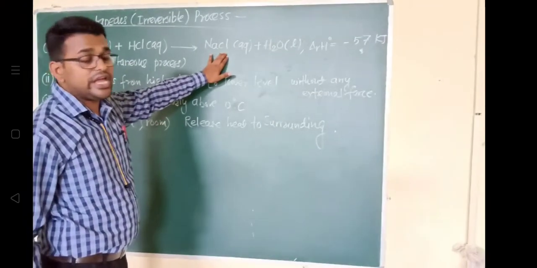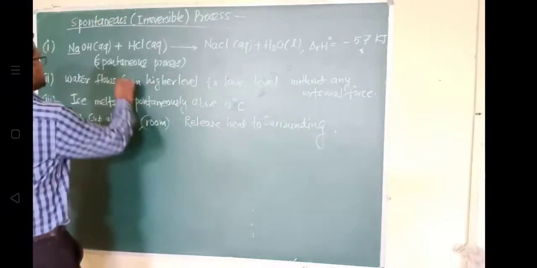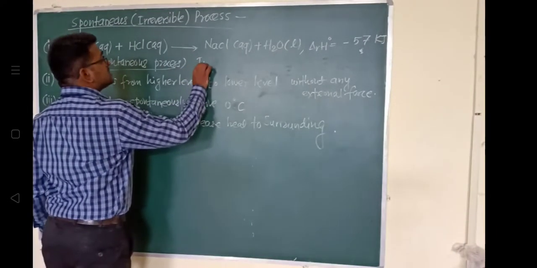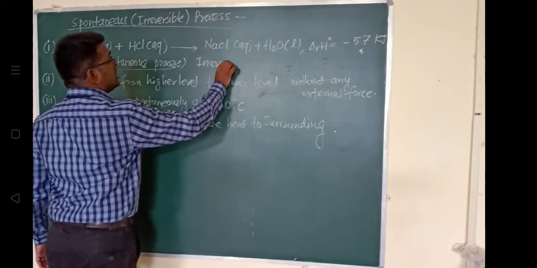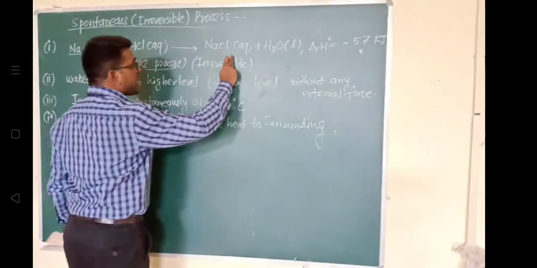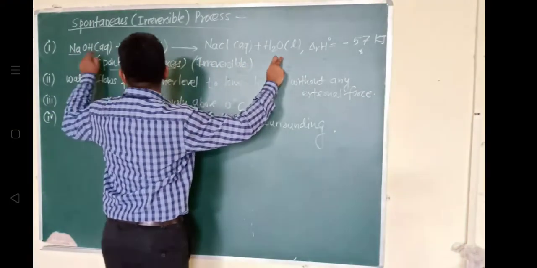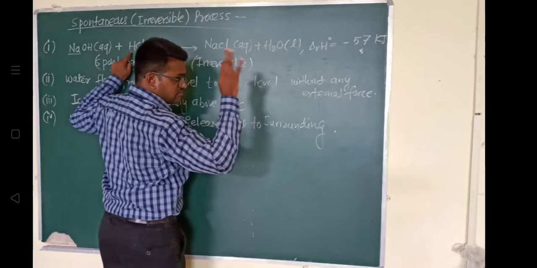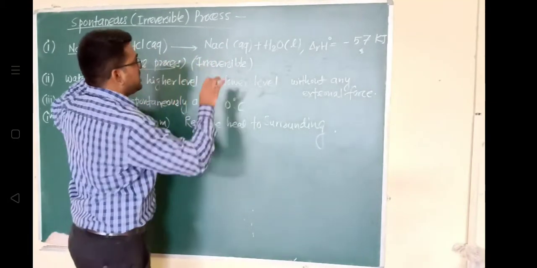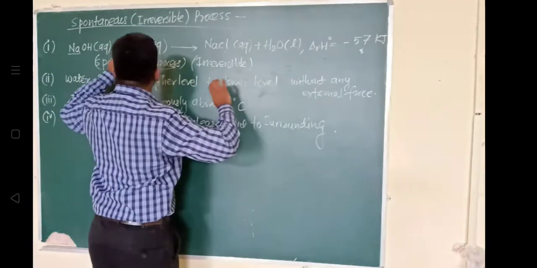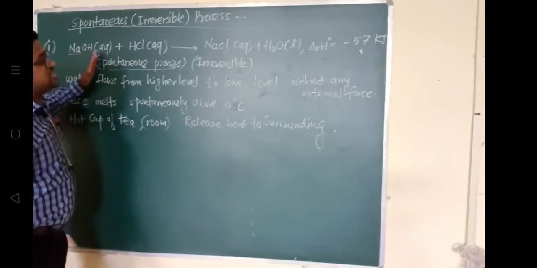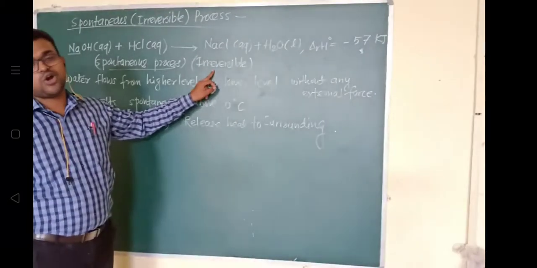The process is very spontaneous and irreversible. It means we cannot say that sodium chloride, when it reacts with H2O, will give NaOH and HCl. No, this is not possible, because the process is irreversible, because the process is spontaneous.